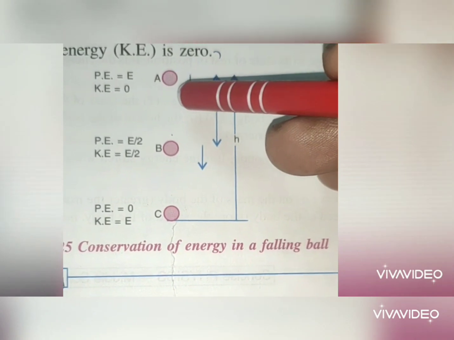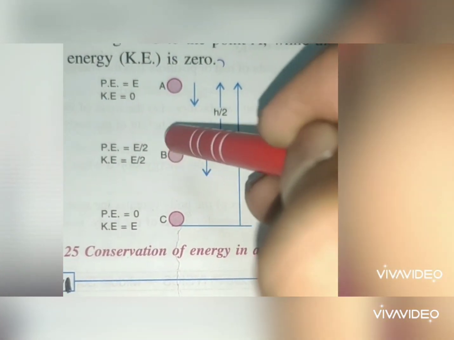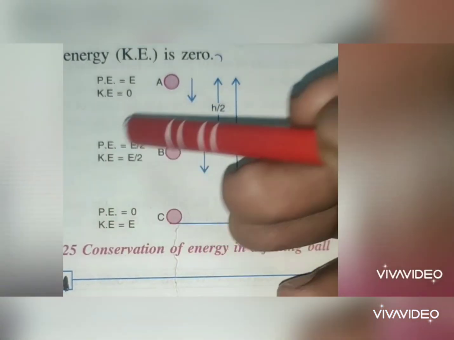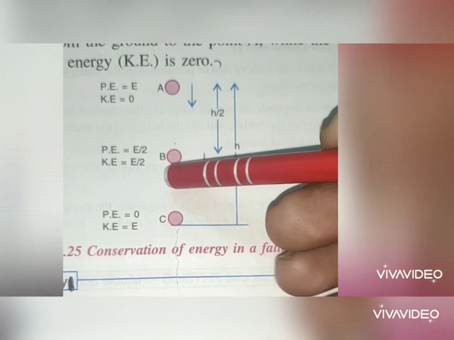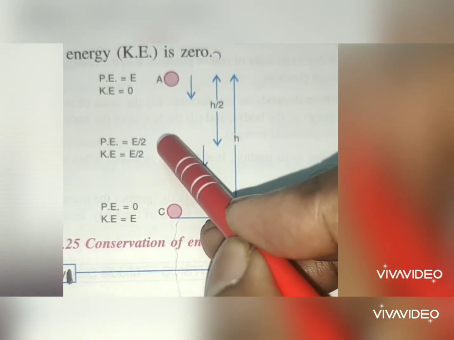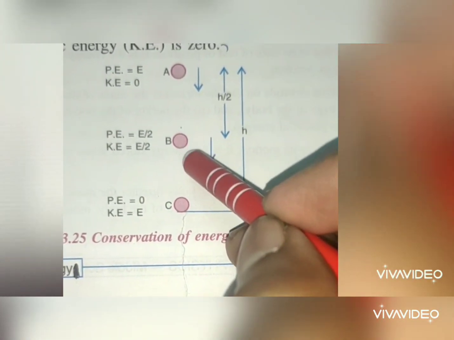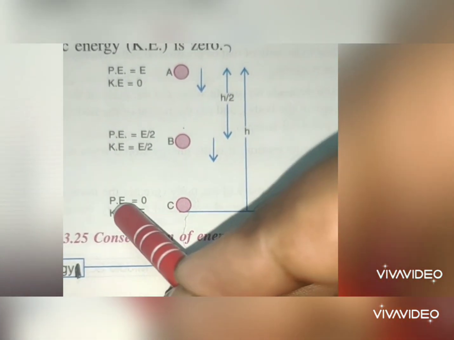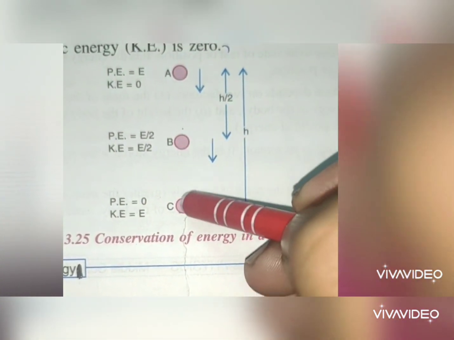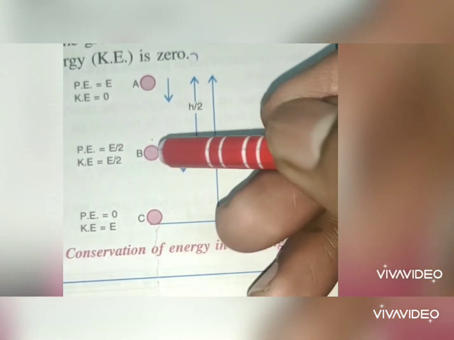So whenever the body is at rest, it is actually possessing potential energy. Now when it starts falling gradually downwards and has reached the midpoint, which they have marked as B, half of the potential energy has been changed into kinetic energy. So potential energy is E by 2 and kinetic energy is also E by 2. Now when the ball reaches the ground, the potential energy becomes 0 because it has fully converted into kinetic energy. Now the kinetic energy is E.